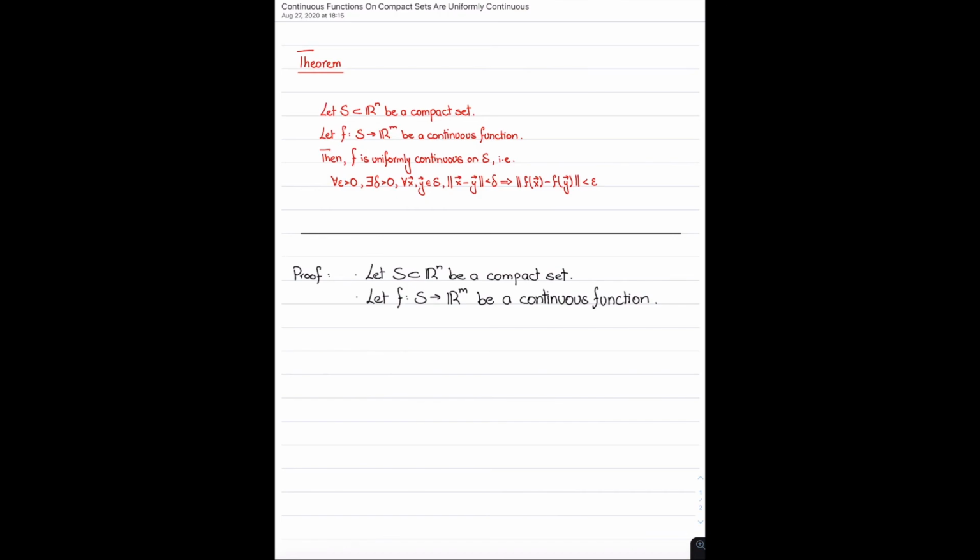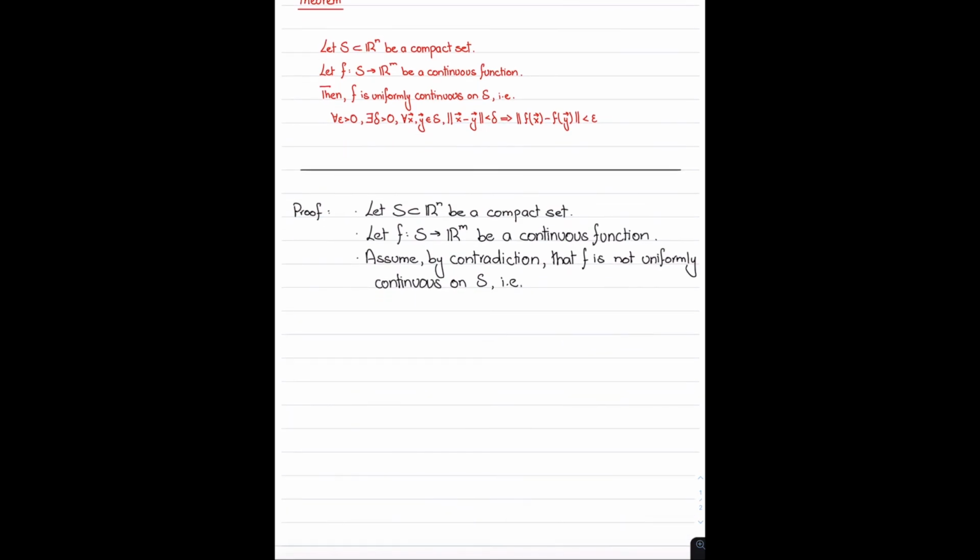So what I'm going to do is assume, by contradiction, that f is not uniformly continuous on S. And that just means basically the negation of this statement, which is that there exists an epsilon greater than 0 such that for every delta greater than 0, there exist vectors, or points, x and y in S such that the norm of x minus y is less than delta and the norm of f of x minus f of y is greater than or equal to epsilon.